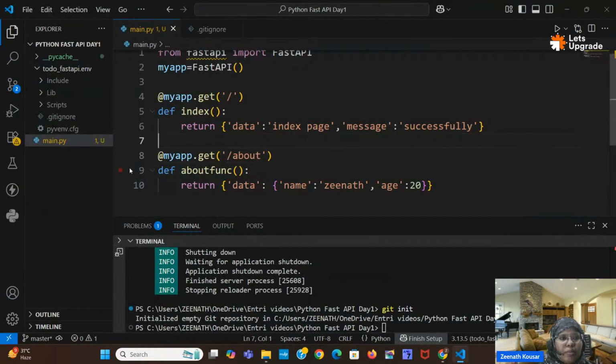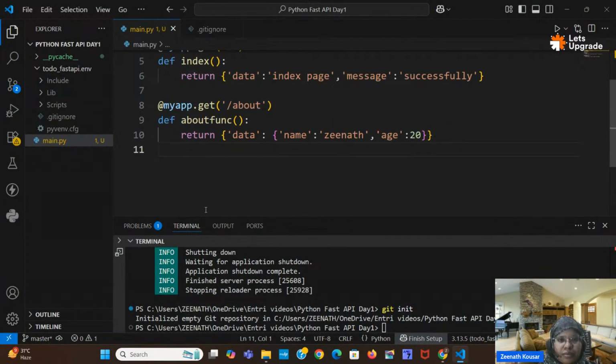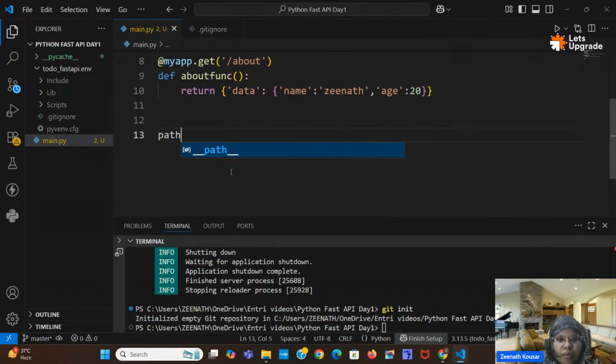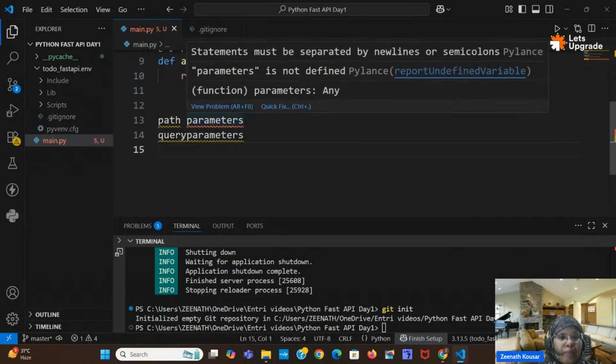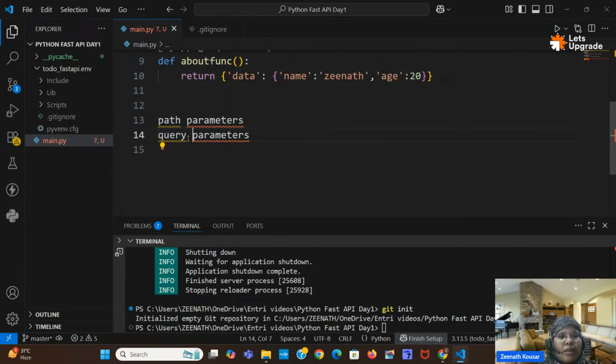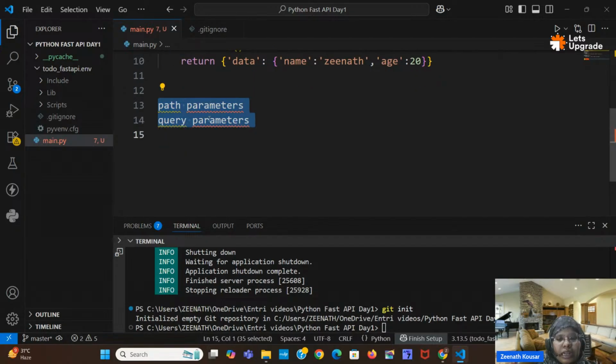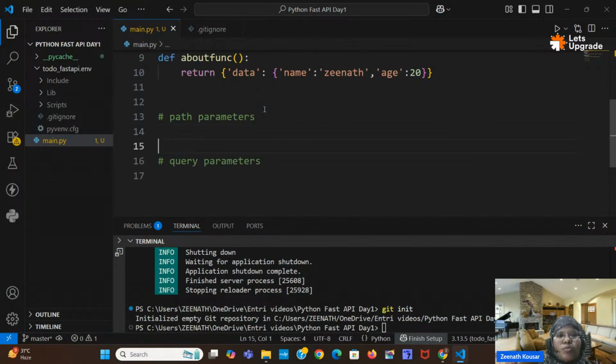So next is path parameters. We will discuss what path parameters and query parameters are. Then we will create a total application, a total API, with the help of post, put, patch, and delete. So first of all, what are path parameters?